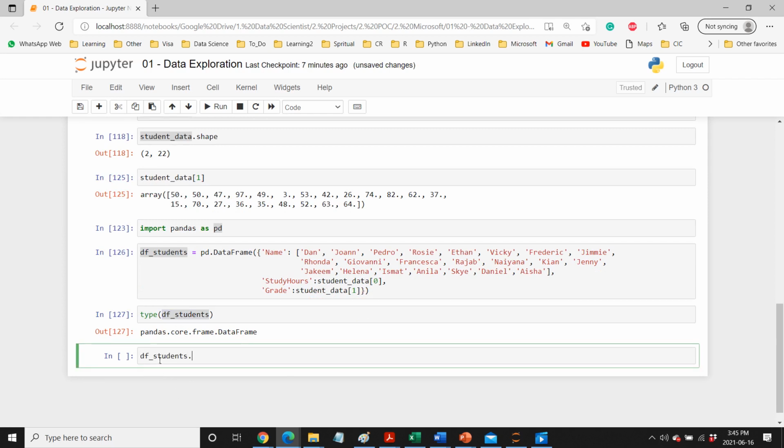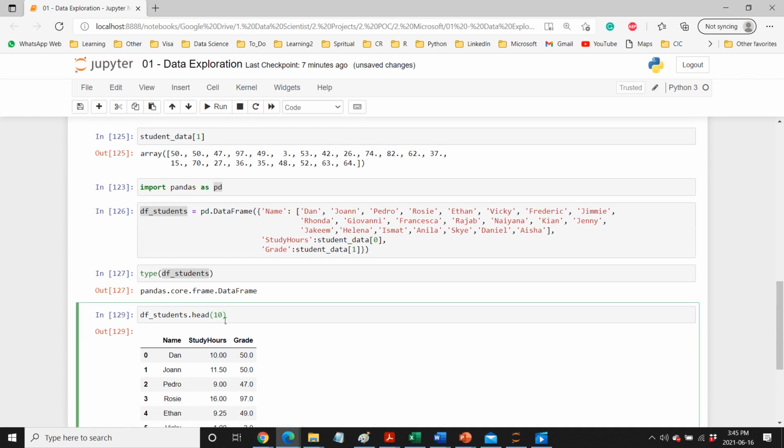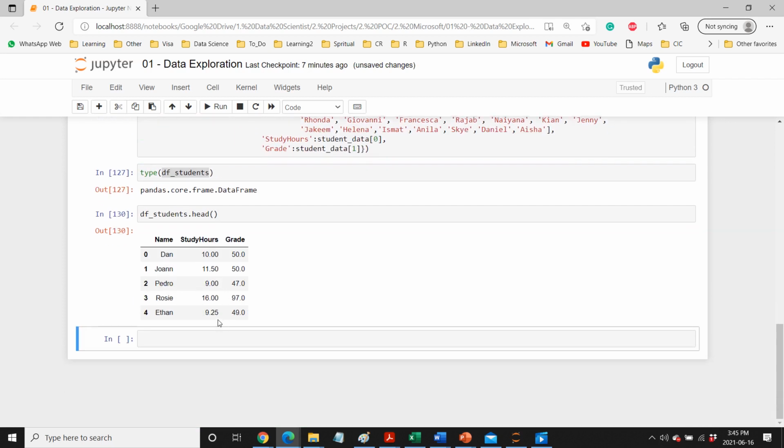So df students, if you want to see the top 5 rows, then we can use head. By default, it gives you 5 rows. If you want more rows, you can give 10, but by default it gives you the top 5 rows. And then we can quickly see that we have 3 columns here, and then we have these observations.